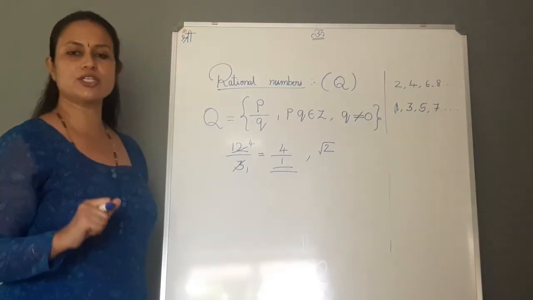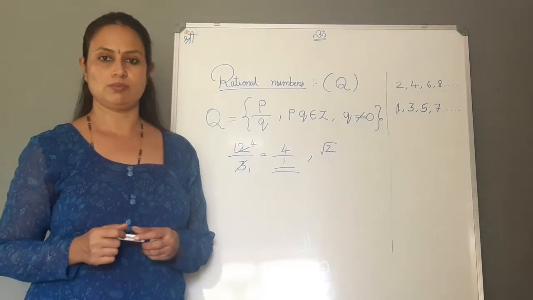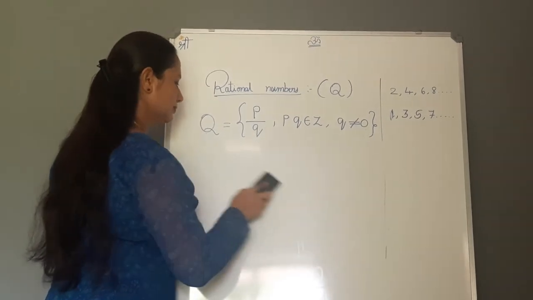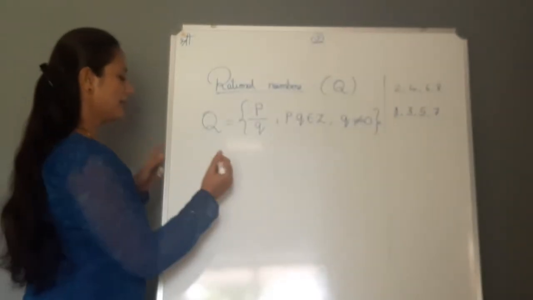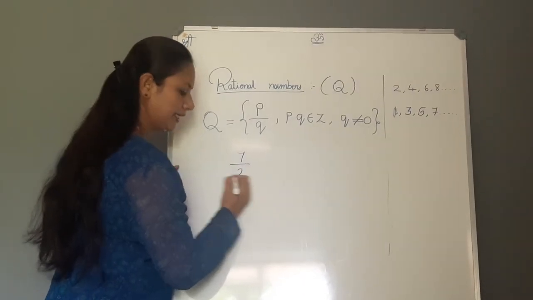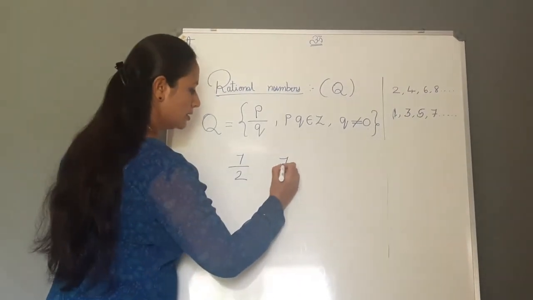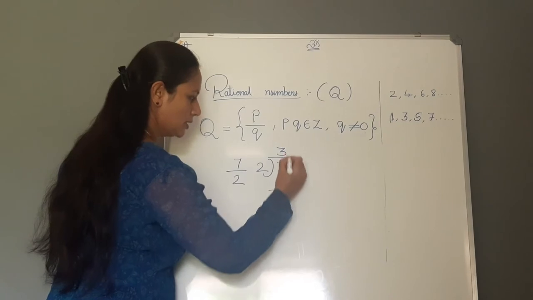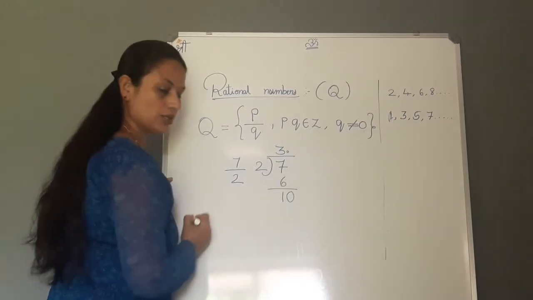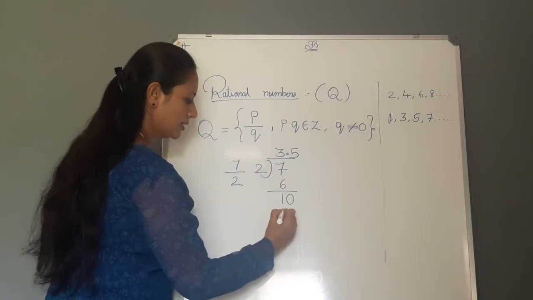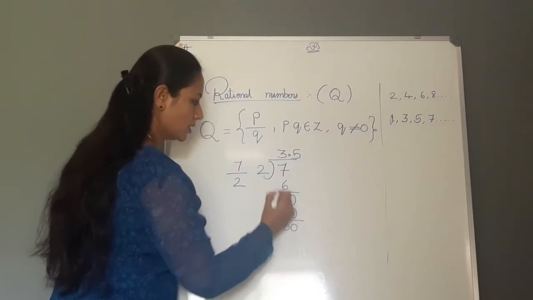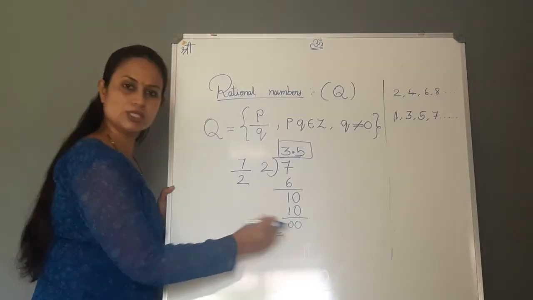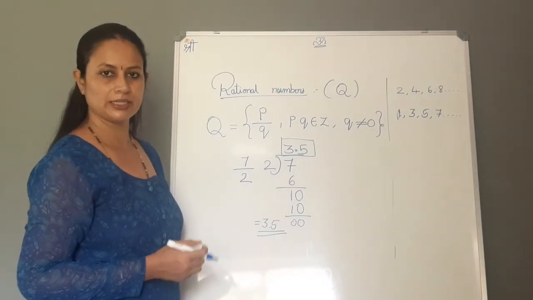And there is another definition for rational numbers in the decimal form. How? I'll explain to you with an example. Take for example 7, you are going to divide it by 2. 2 3s are 6, remainder 1. So I am going to put a decimal point here, and I can draw a 0 here. So 2 5s are 10. So here the answer stopped at 3.5. There is no further movement of decimal points here.